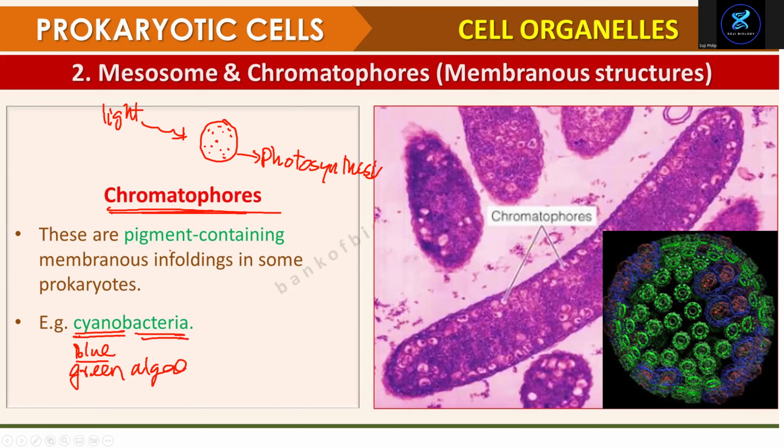Cyanobacteria again has membranous infolding, and they have shown it here. Some of the membrane is infolded, but it has pigments. What do you find inside? The pigments. What do the pigments do? They absorb the light, and the light is used in photosynthesis.